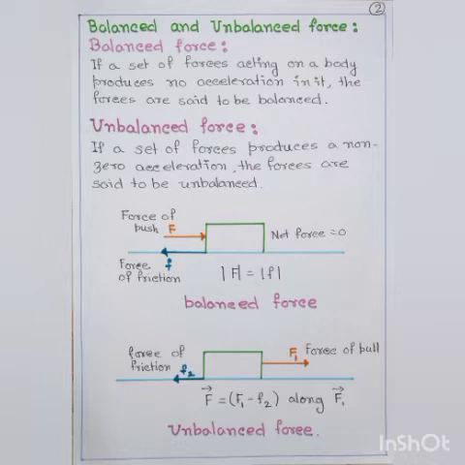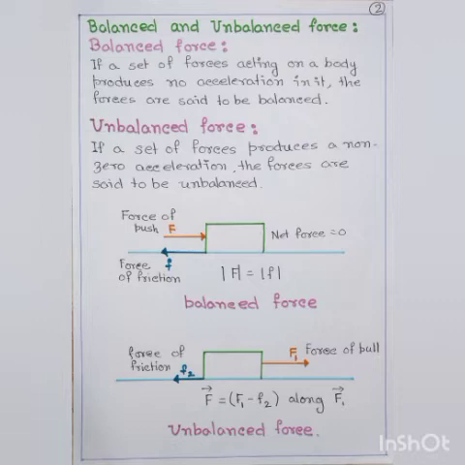Now see these two situations. The first situation is an example of unbalanced force, where the object moves towards a particular direction or changes its position. And the second situation is an example of balanced force, where there is a set of forces, but they are balancing each other and the object does not change its position.